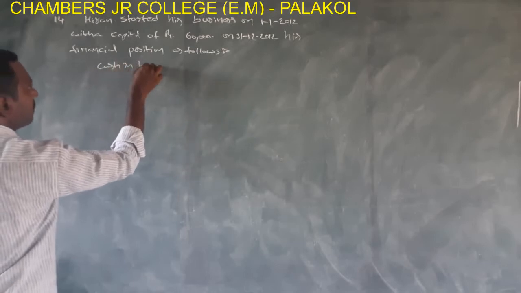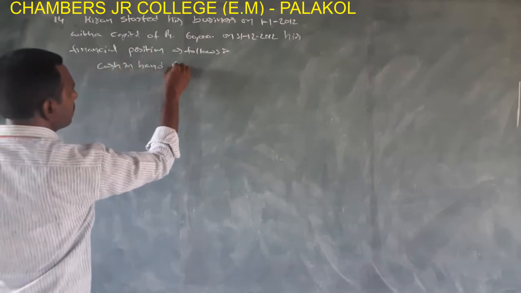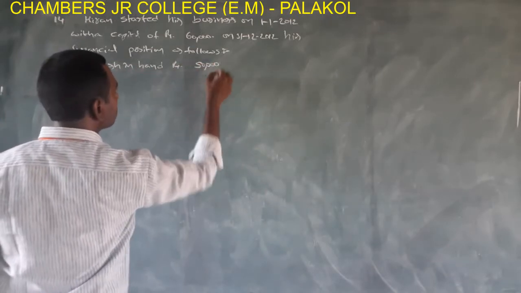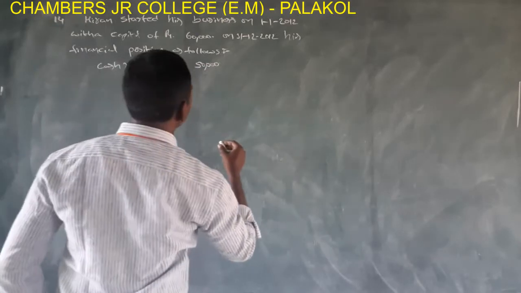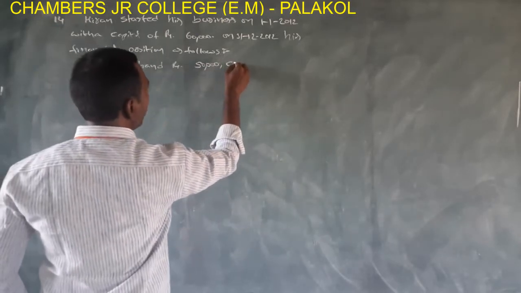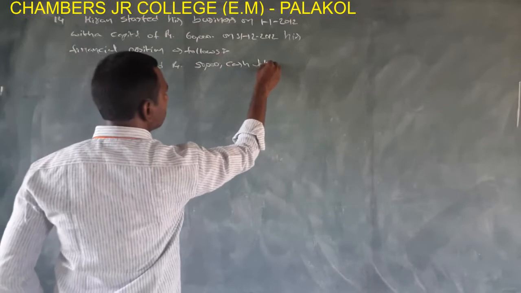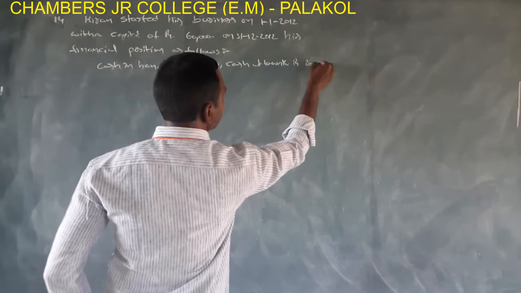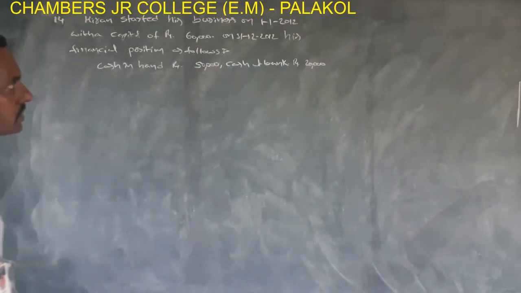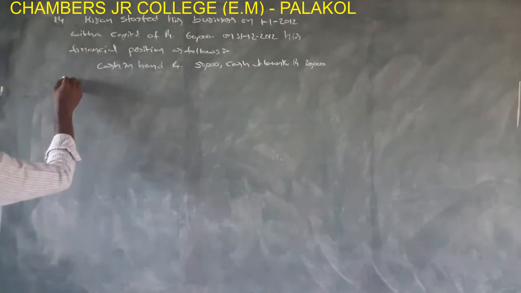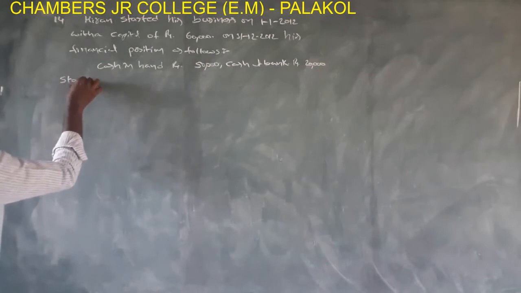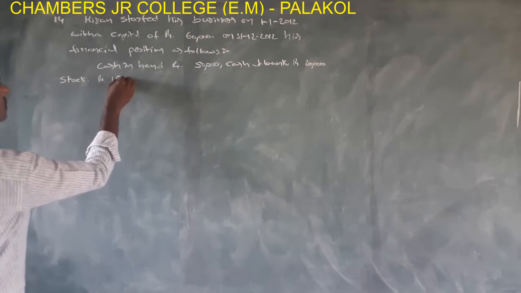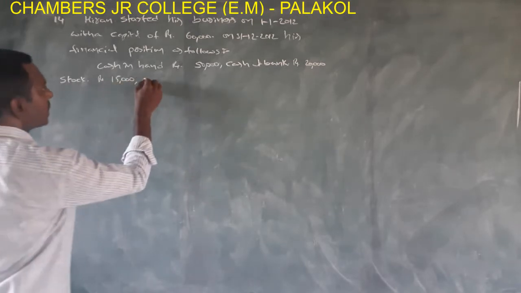Cash in hand, rupees 50,000. Cash at bank, rupees 20,000. Stock, rupees 15,000.